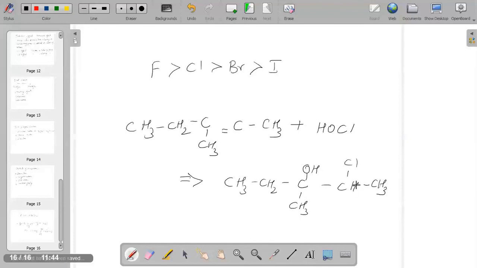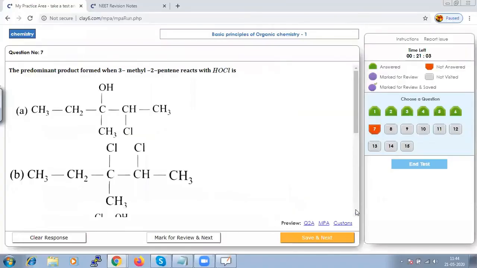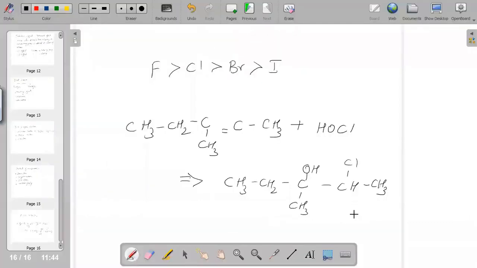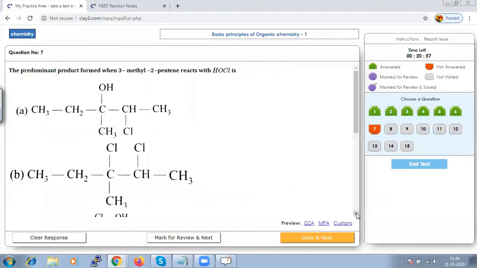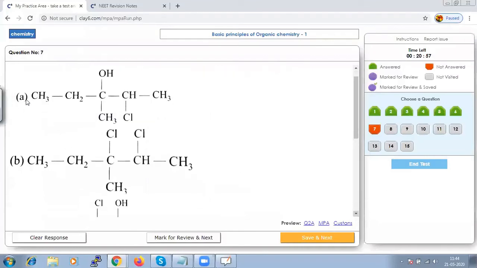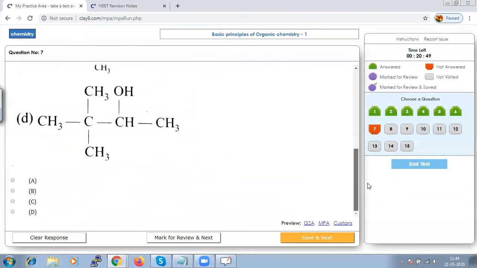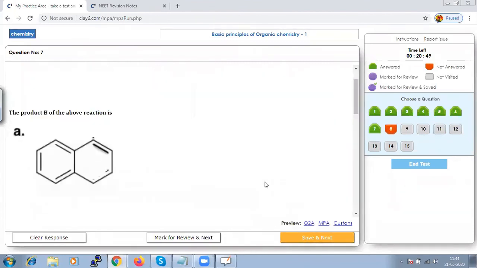Using Markovnikov's rule, the OH goes to the carbon atom which is less hydrogenated. Based on Markovnikov's rule, we can check the product, and the option with CH3, OH, Cl, option A, should be the right one. Let us save that and go to next.